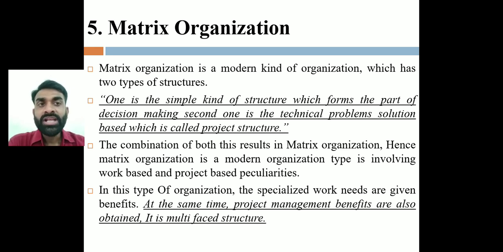Getting my point? It is a modern kind of organization, a requirement of modern times, which includes work based and project based peculiarities. Suppose people who are experts in purchase will be appointed as head. People who are well versed with technical knowledge will be the technical head. People who have knowledge of computers will have their own role. So this matrix organization is for a short period of time.